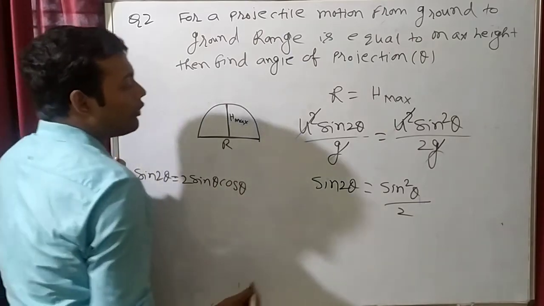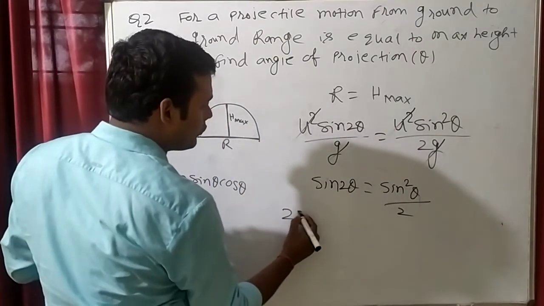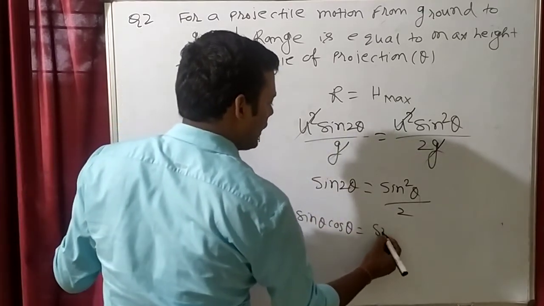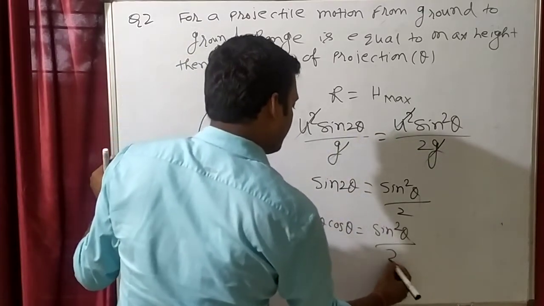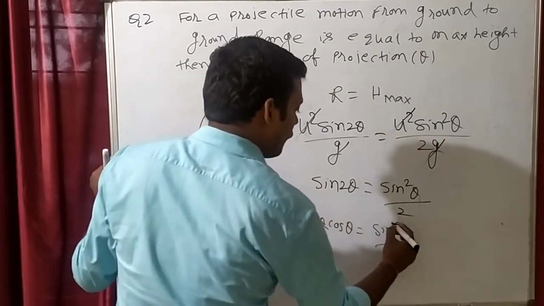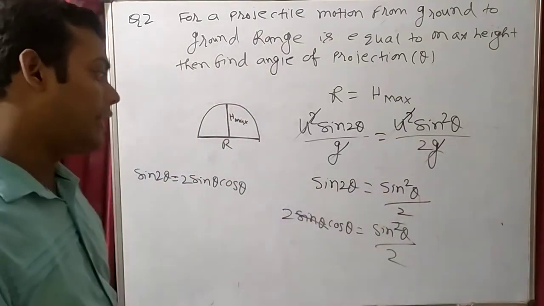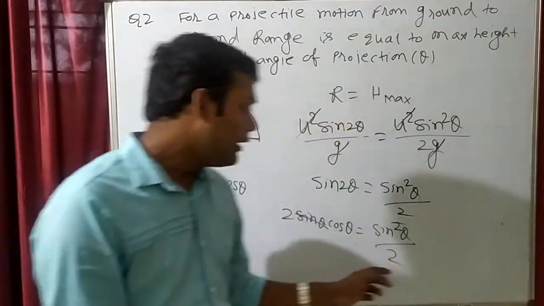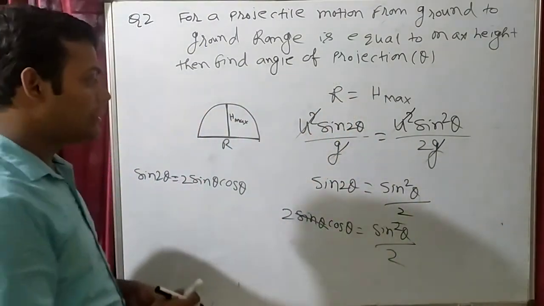So 2 sin theta cos theta is equal to sin square theta by 2. One sin theta will cancel one sin theta, because this is sin theta into sin theta.